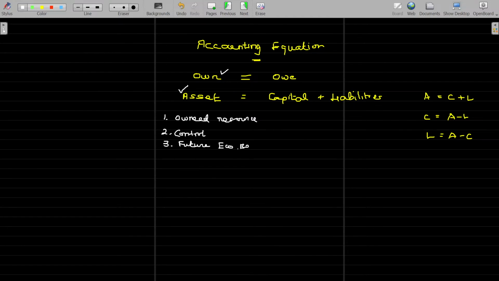If all these conditions are satisfied, any monetary benefits you derive from this, then it's called asset. Or in simple sense, any payment you made for this gives you benefit for more than 1 year. When payment is made once, benefit is for more than 1 year. That's very, very important. 1 year means accounting period.